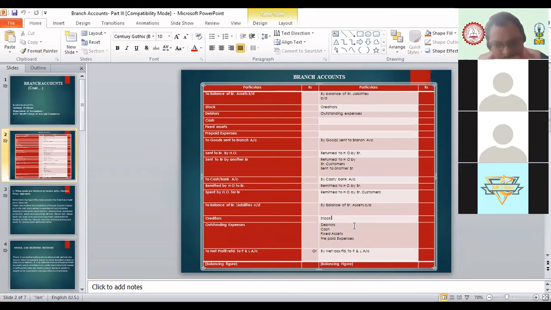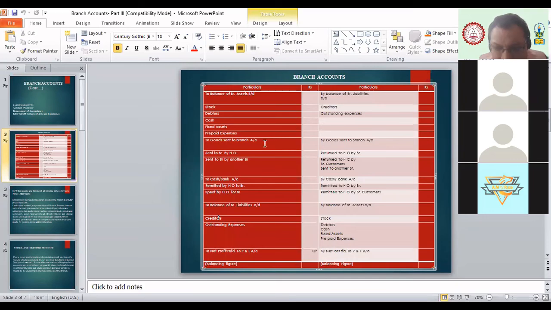On the credit side, we have the closing balances of all the assets: stock, debtors, cash, fixed assets. On the debit side, we have all closing balances of the liabilities. When you close this branch account, we can simply find out the balance, or we can say the profit earned by that particular branch.